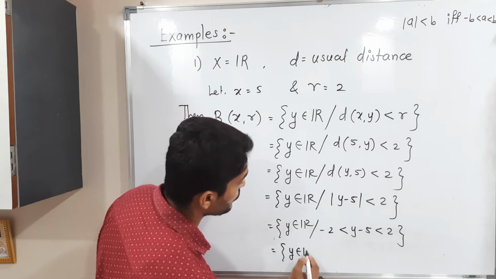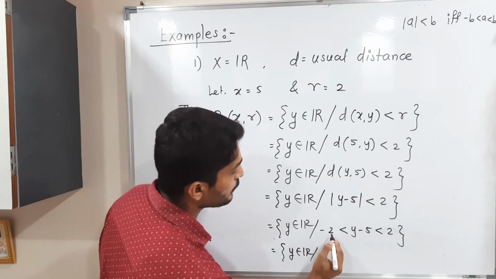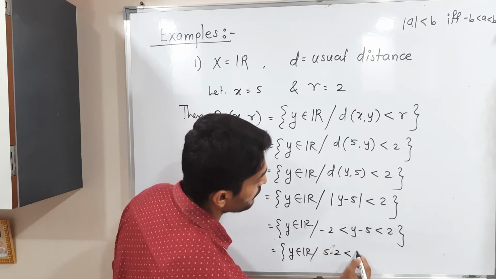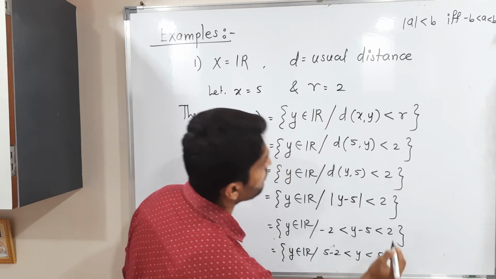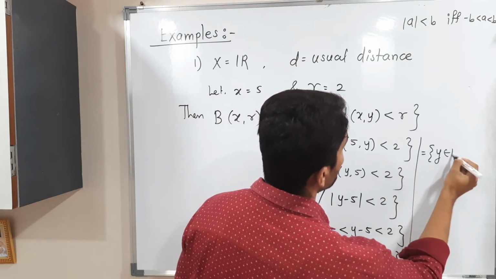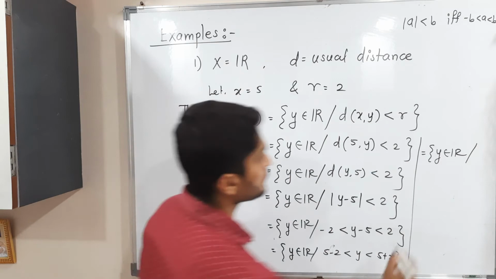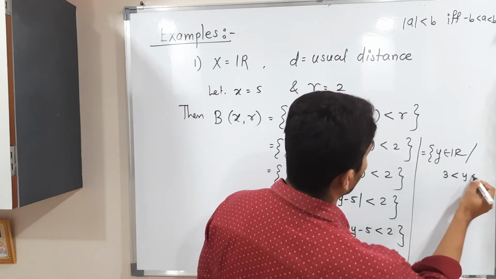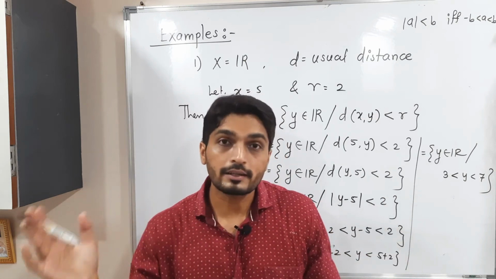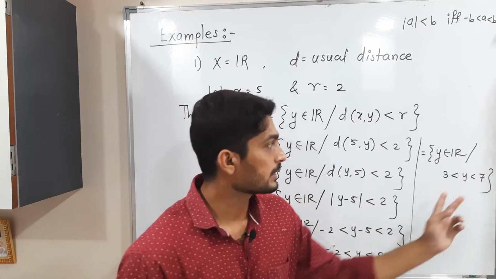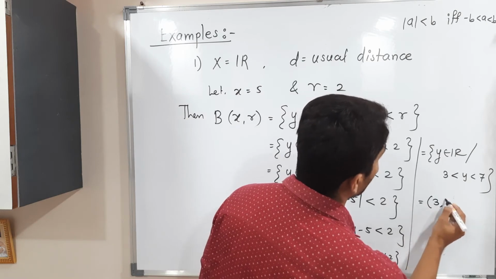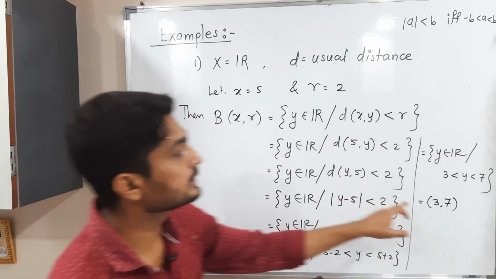So y belongs to R such that if you add 5 here, 5 minus 2, I will write here 5 minus 2. 5 minus 5 will get cancelled and 5 plus 2. So this is equal to y belongs to R such that 5 minus 2, which is 3, less than y less than 7. That means here we consider all real numbers which are greater than 3 but less than 7. So in this case we have the open interval 3 comma 7. So this open ball is nothing but 3 comma 7.